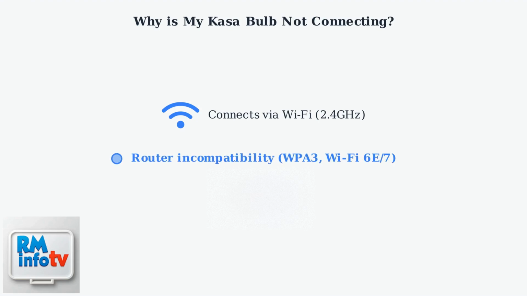Some routers use newer standards like WPA3 or Wi-Fi 6E and 7, which older bulbs may not fully support. Signal interference from microwaves, cordless phones, or neighboring networks can disrupt the connection. Outdated firmware on the bulb can cause compatibility issues with modern routers. Sometimes it's as simple as the bulb being too far from the router or the router needing a reboot.